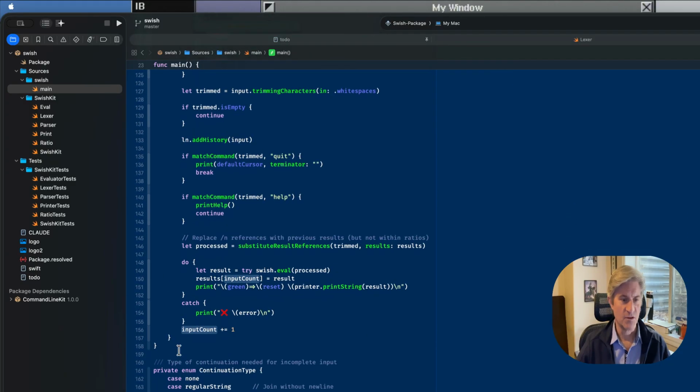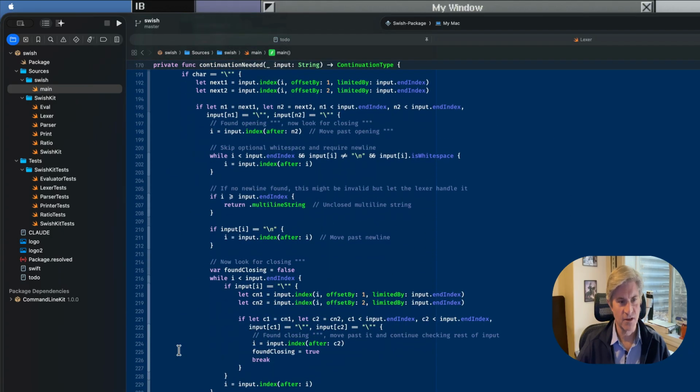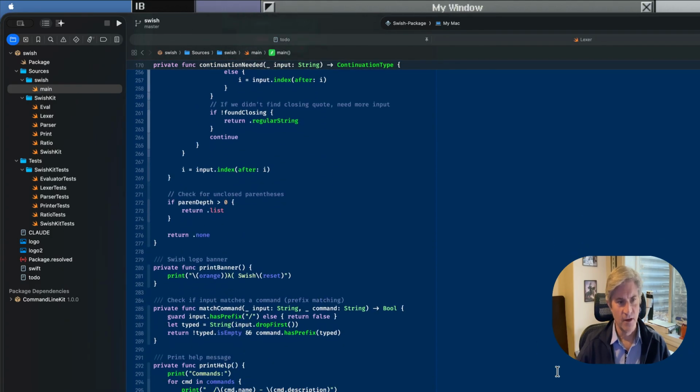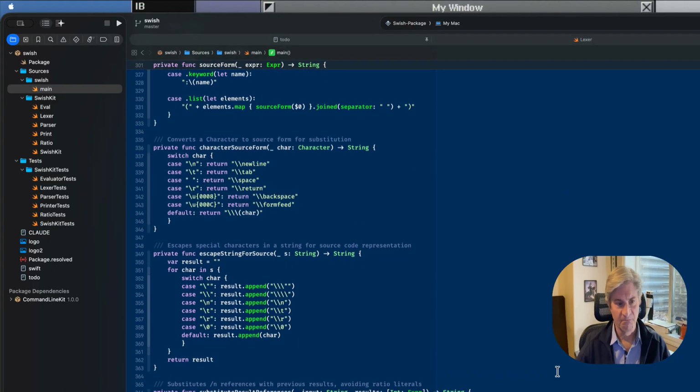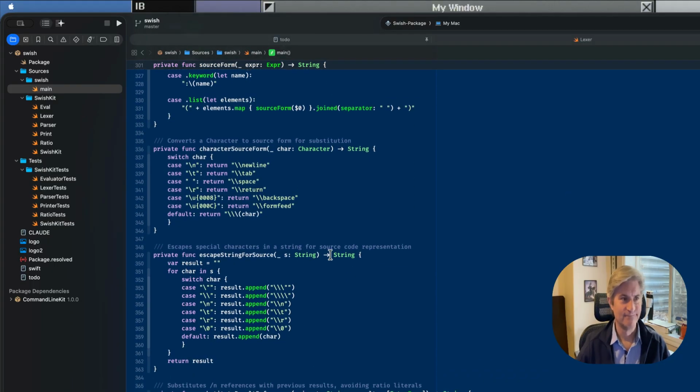And there's the continuation need function. So all this code was generated by Claude, and yeah, it works. Let's go to Swish, our library, Swish kit.